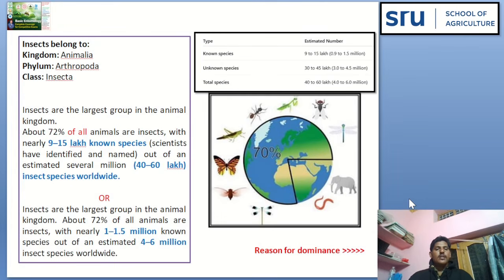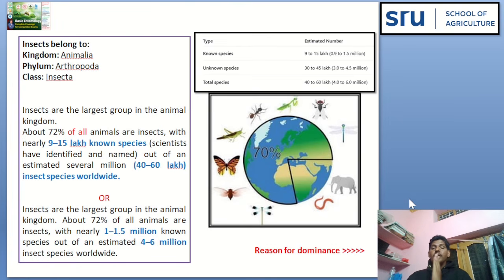Insects belong to the kingdom Animalia. Phylum Arthropoda, as they possess jointed legs, and class Insecta, as their bodies are divided into sections. Insects form the largest group of the animal kingdom.